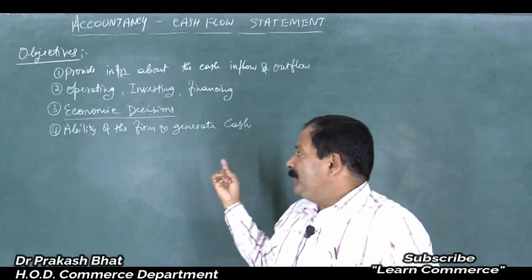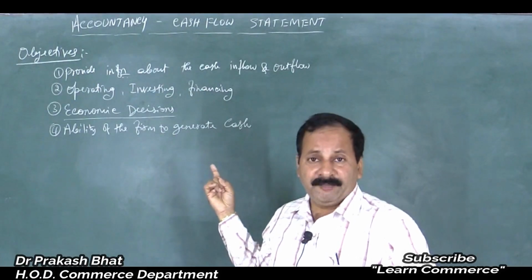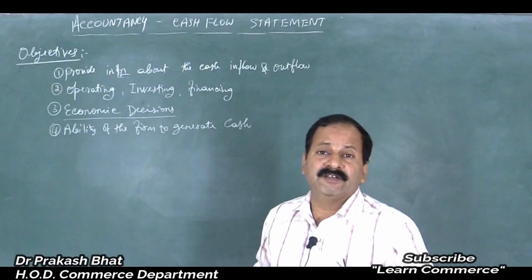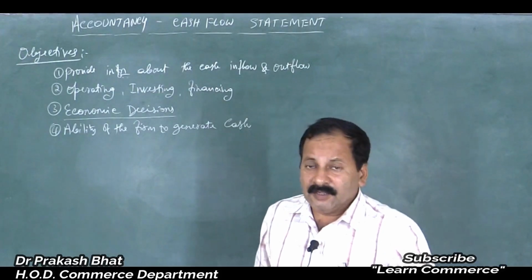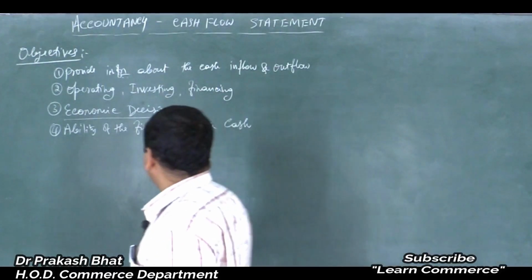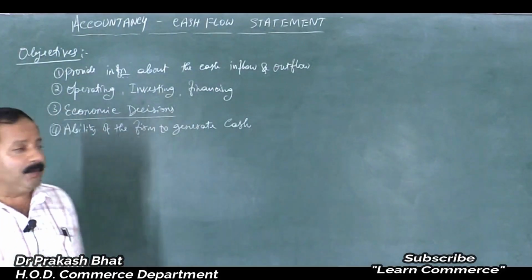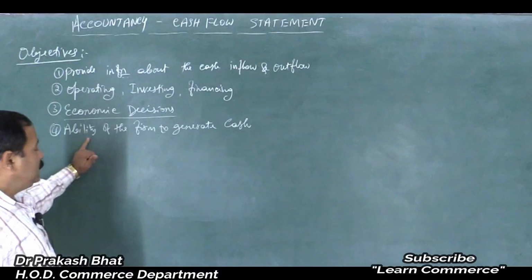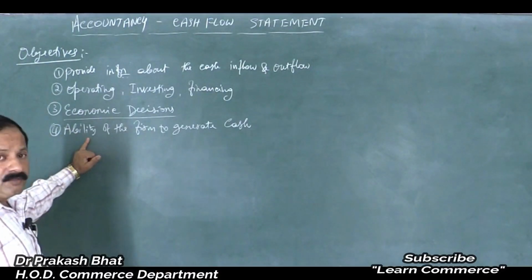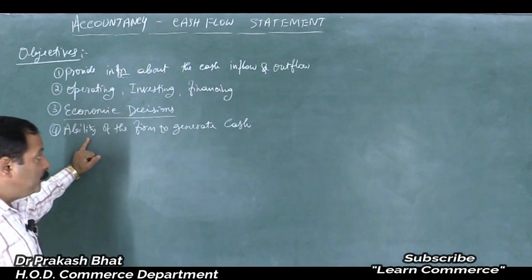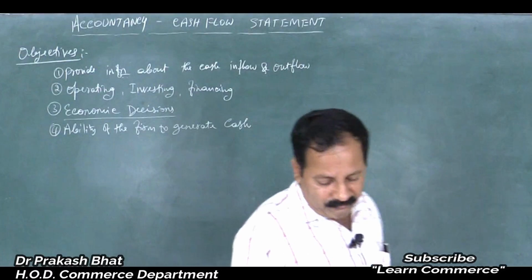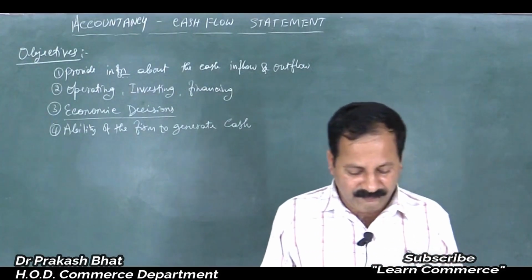We will come to know by seeing the cash flow statement how strong the organization is, how strong the company is, how much cash inflow is there, how much cash outflow is there. So this purely depends upon the cash flow statement. So the firm's capacity of cash inflow and cash outflow can be known by seeing the cash flow statement.